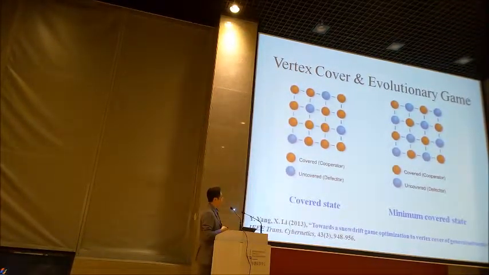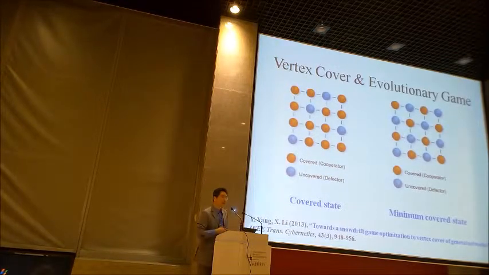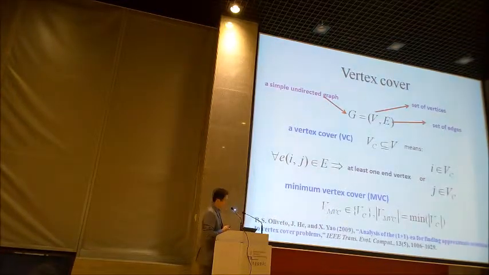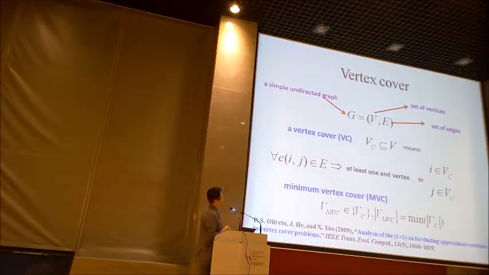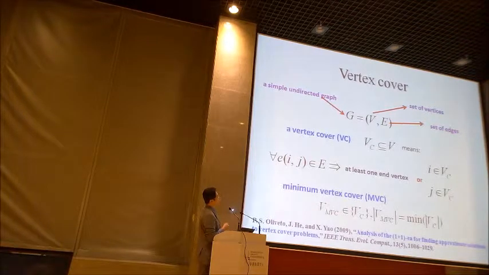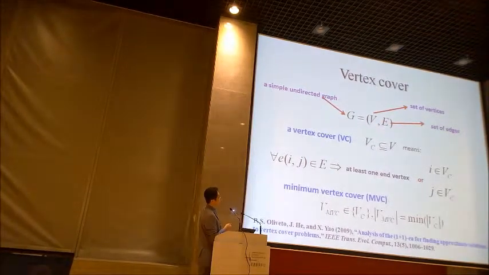We show you that we can use evolutionary games to achieve such distributed optimization, and we should formalize the vertex cover problem as here. There is a simple graph, with vertices and edges.